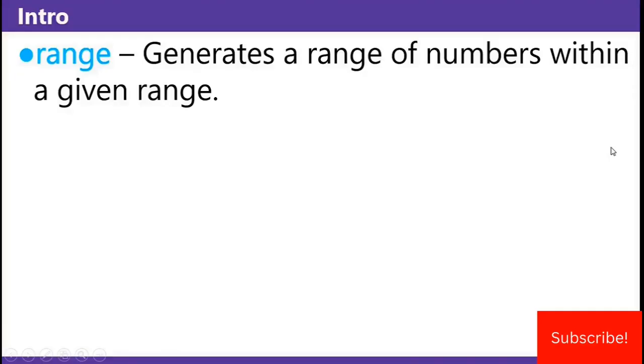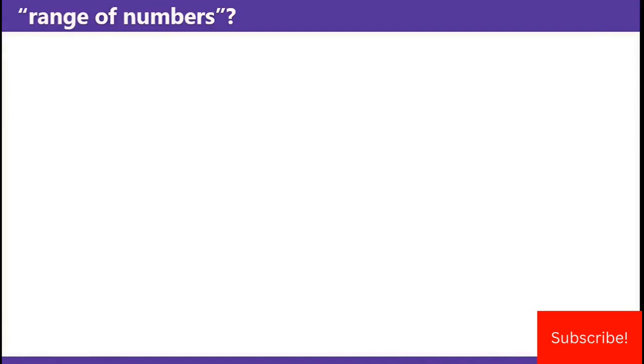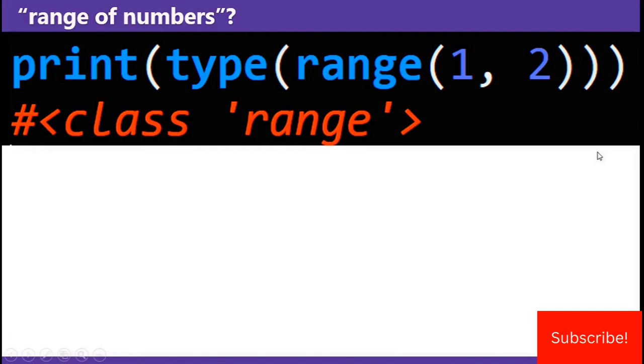The range function in Python generates a range of numbers within a given range. You might ask, a range of numbers? That's rather unspecific. Doesn't it generate a list or something similar? Turns out, no. The return type of the range function is range. If you want to turn it into a list, you must use the list constructor.